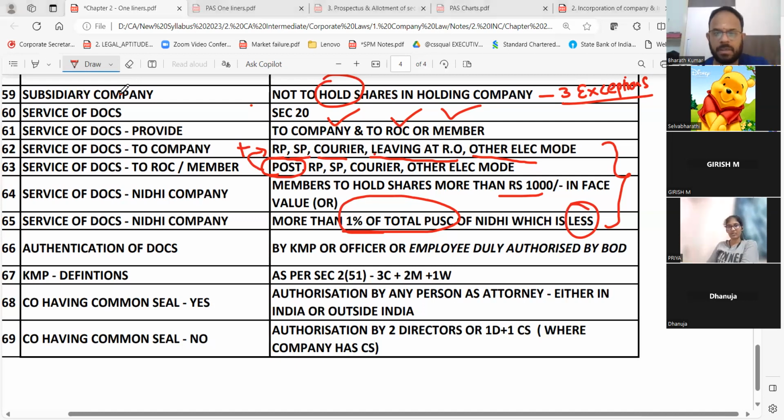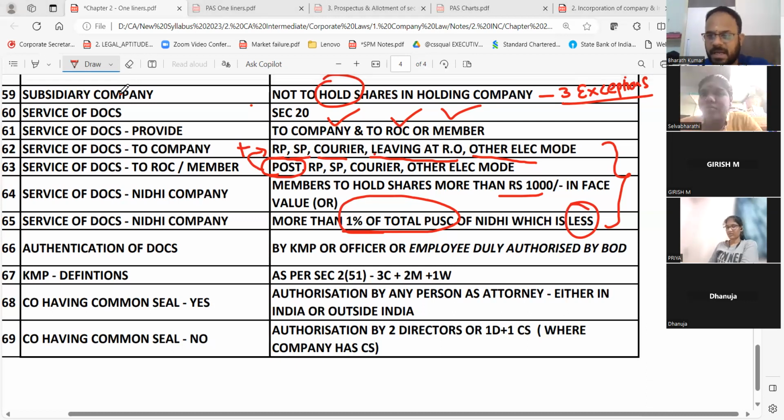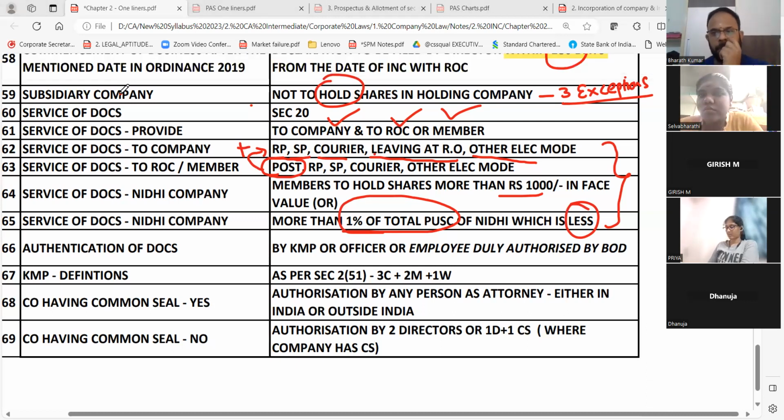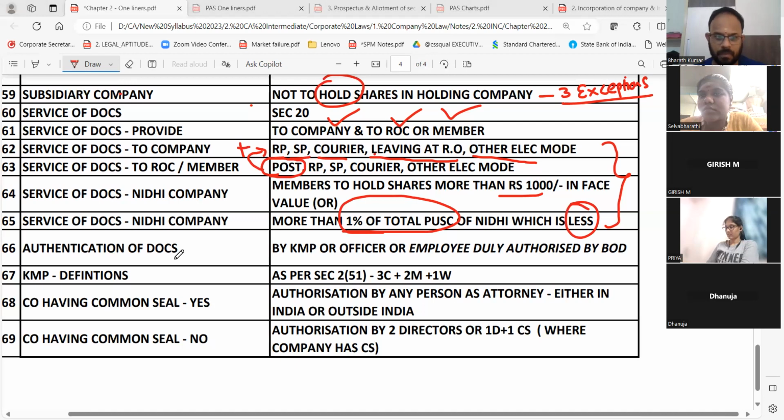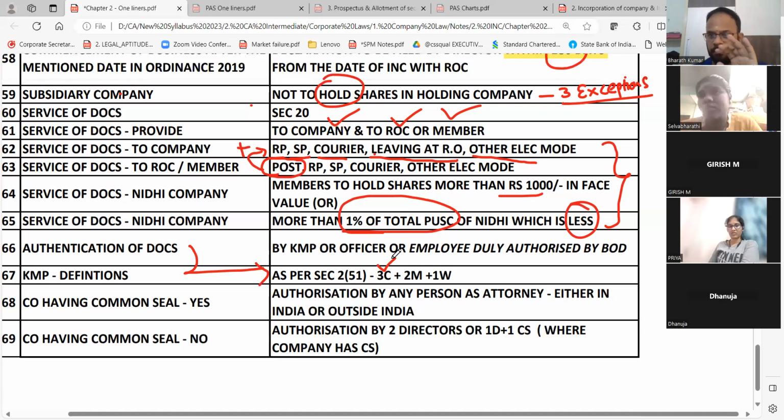You are done? Authentication of documents, who will do? KMP, key managerial personnel. You remember the mnemonics that we told, or the shortcuts? See the next one. How to remember KMP very easily. We told as per section 2, subsection 51, you will say 3C, 3 CA, C company secretary, sorry. So company secretary, CEO, CFO, C and all will not come, because it is external auditor. CEO, CFO, company secretary, manager, managing director, and one whole-time director, or any other person authorized by the board who thinks they are fit.